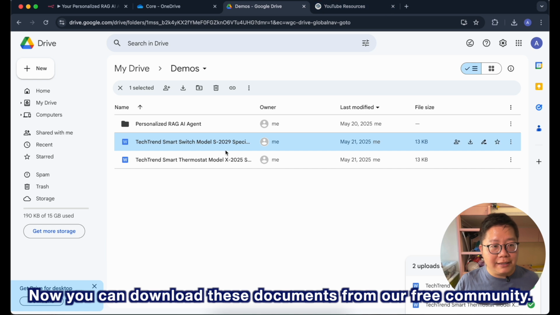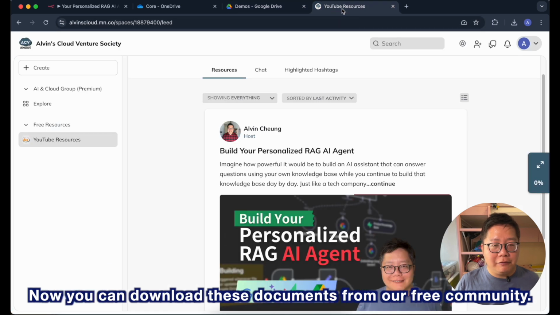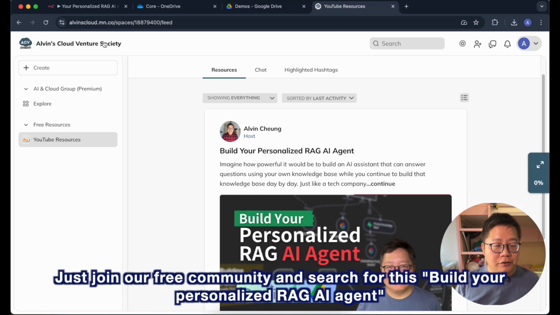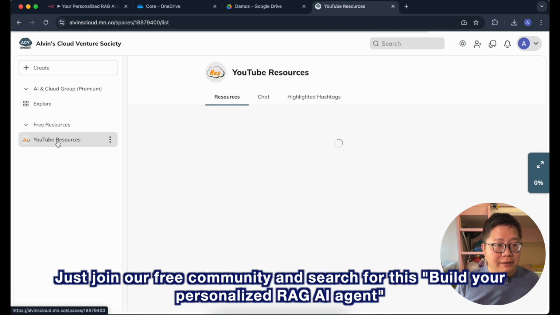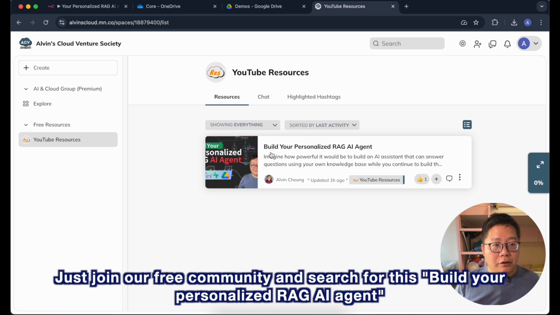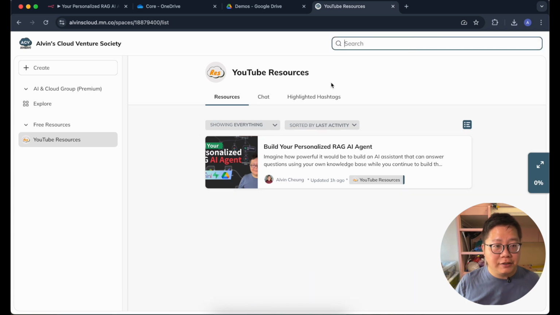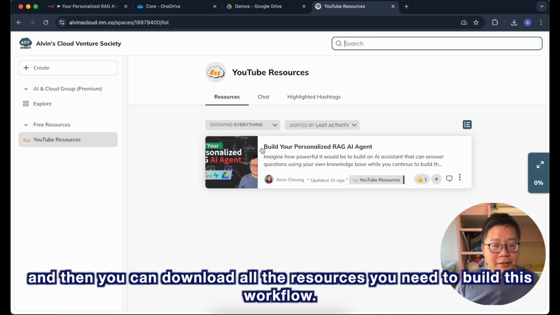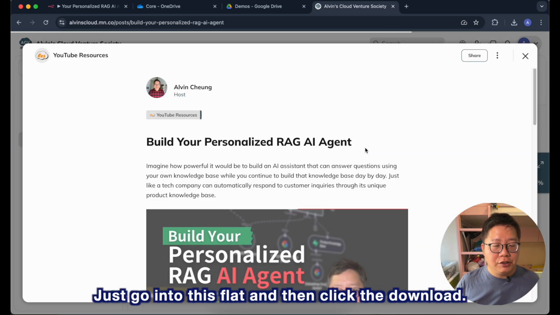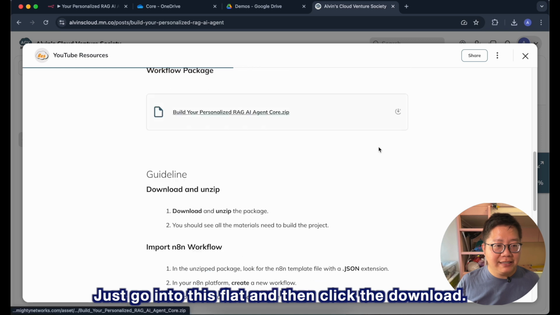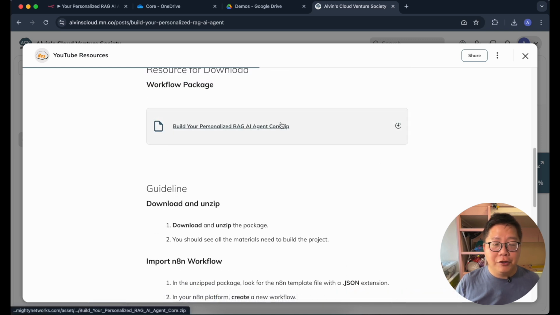Now, you can download these documents from our free community. Just join our free community and search for this build your personalized RAG AI agent. And then you can download all the resources you need to build this workflow. Just go into this thread and then click the download.